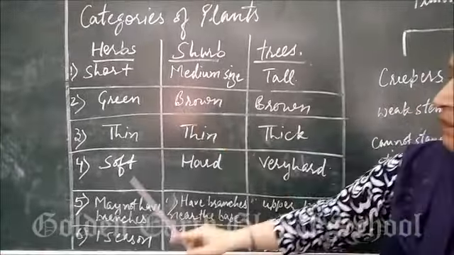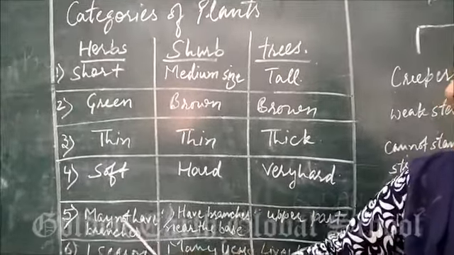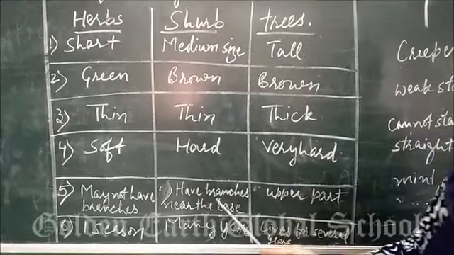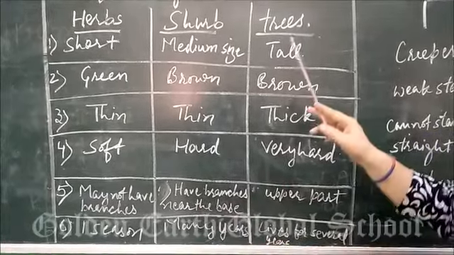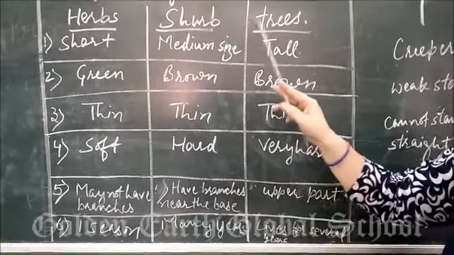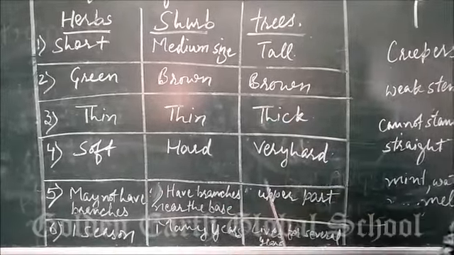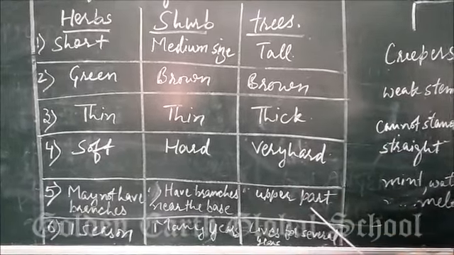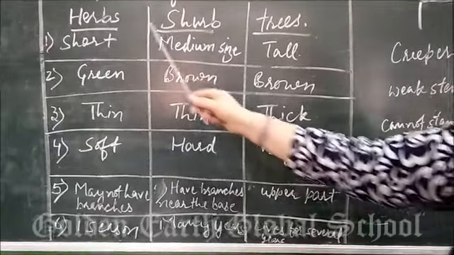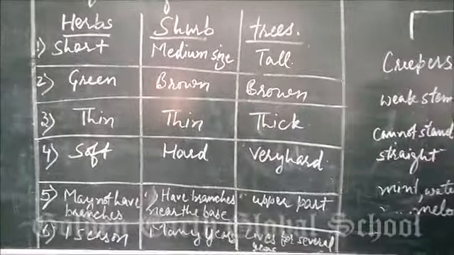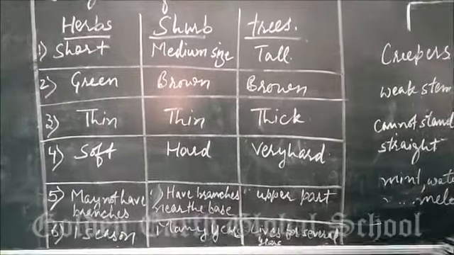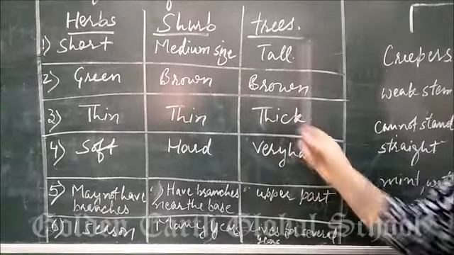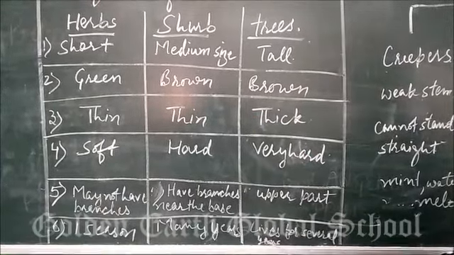Herbs may not have too many branches, whereas shrubs have branches near the base. You have seen the tulsi plant. Trees have branches on the upper part of the tree, and at the lower part trees do not have branches. Herbs have a short lifespan, living for only one season, whereas shrubs live for many years and trees live for several years.